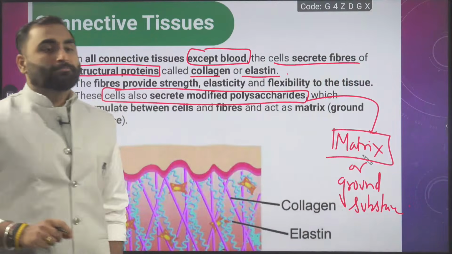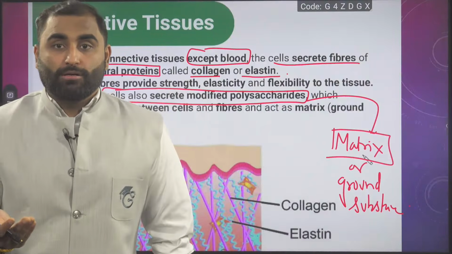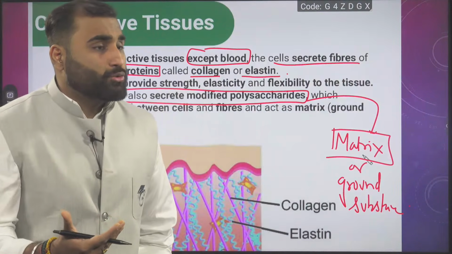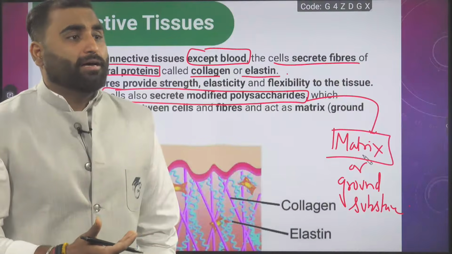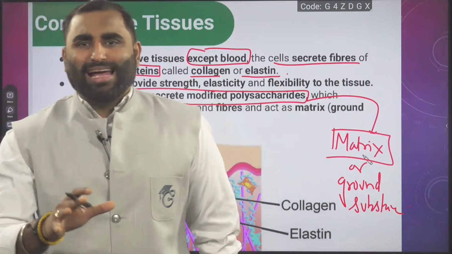Are we clear? So a question might be asked: what is the matrix of the connective tissue made up of? The matrix of the connective tissue is made up of modified polysaccharides. Have you heard of hyaluronic acid?